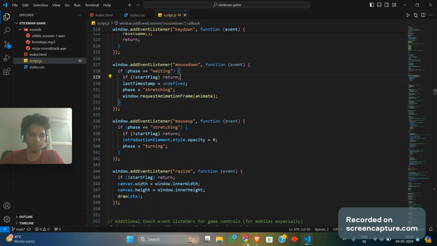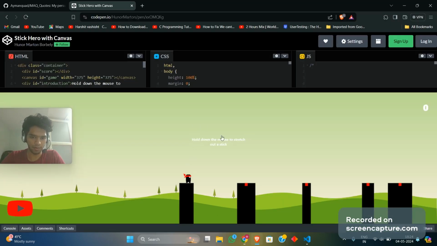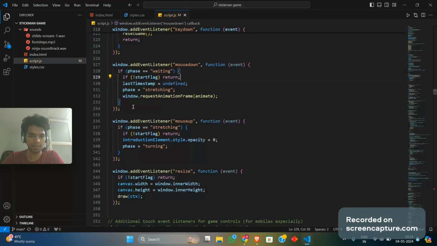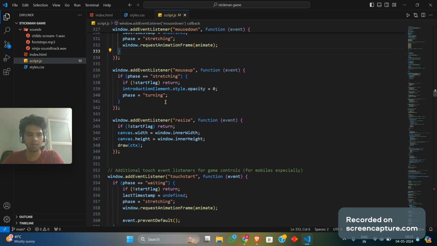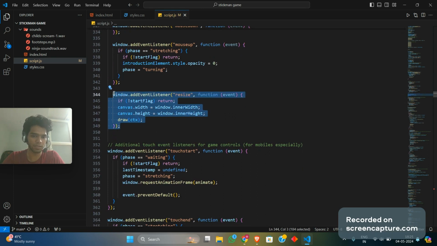We do that on a mouse down. Let me just show you that. There's this CodePen. It says to hold down the mouse to stretch out a stick, right? So when I click it, it stretches out, and when I leave the mouse button, it gets back into the waiting state and moves on to other states. So it was in the waiting state, and when I push down a particular button, it moves on to the stretching phase. And we're going into the animation part, which is further down below. We'll get back to that. Similarly, we are moving from stretching to turning and then resizing of the stick.